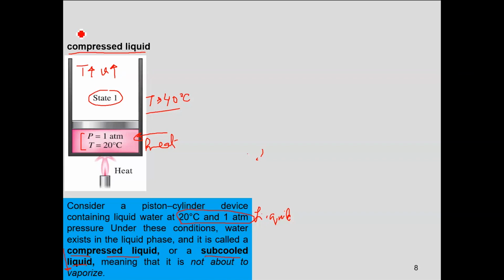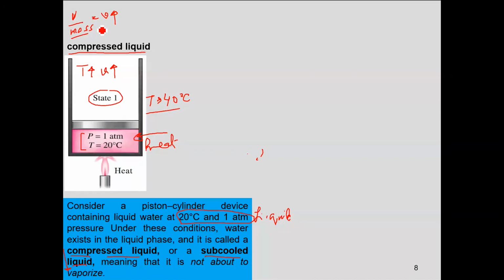Isn't it the case? Specific volume is what? The volume per unit mass. And since the mass is constant, if the volume is increasing, the specific volume would also go up. Clear enough? Yes, sir.